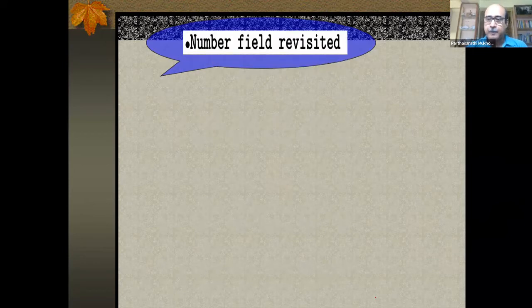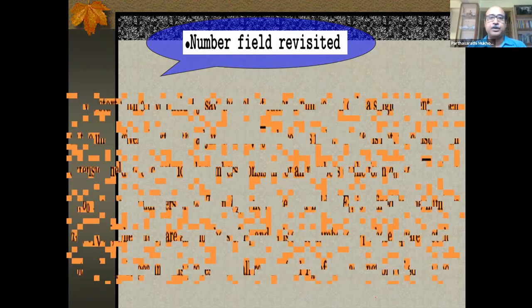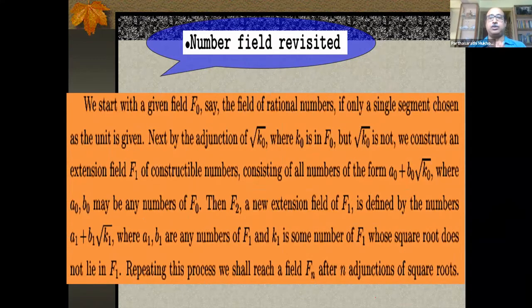So towards that, I've talked about number field already, so I revisit the number field. Now this is a little bit of mathematics, but not a very involved one, a very mechanical one. I have tried to bring it down to that level. So what we start with is this. We start with a given field F0, maybe the field of rationals. One single segment is chosen as a unit length. And then we do an adjunction of root k0, where k0 is in the initial field, but root k0 is not in that field. Just like you start with the rational field, take the number 2, root 2 is not there, but root 2 is a length that you can construct.